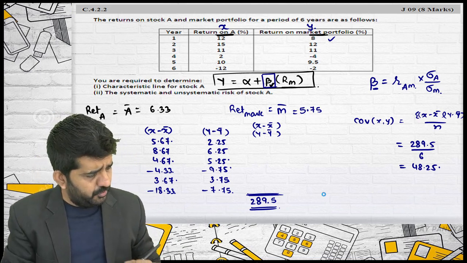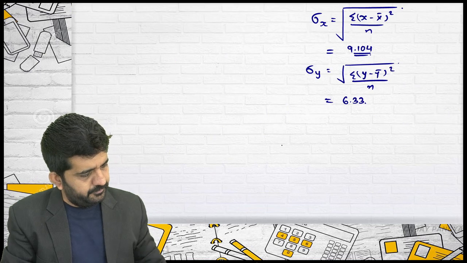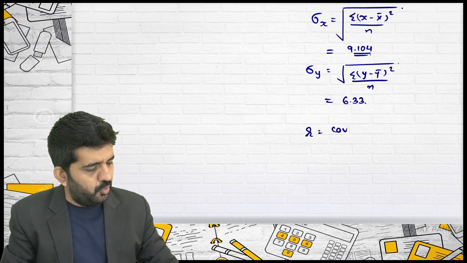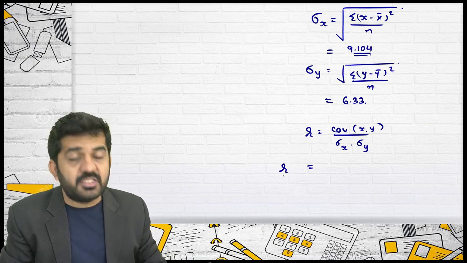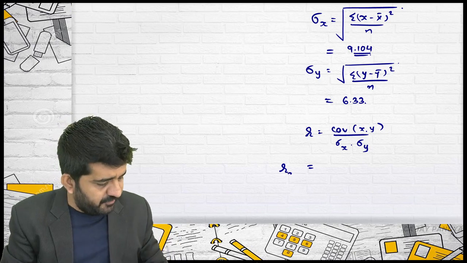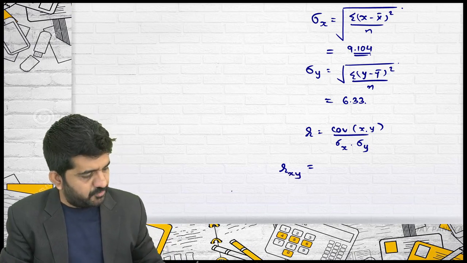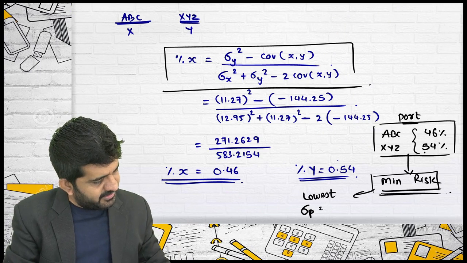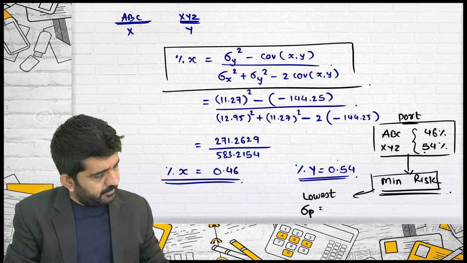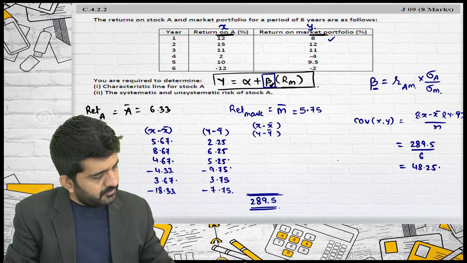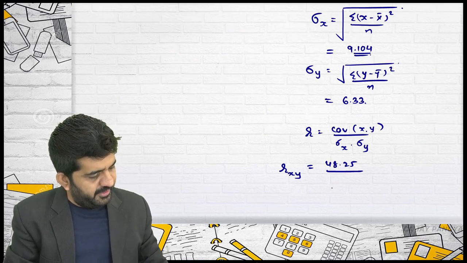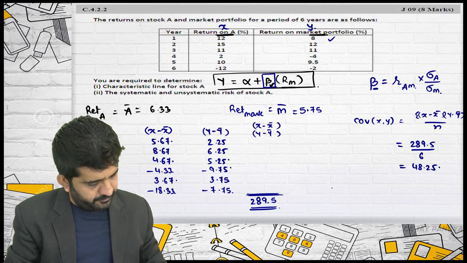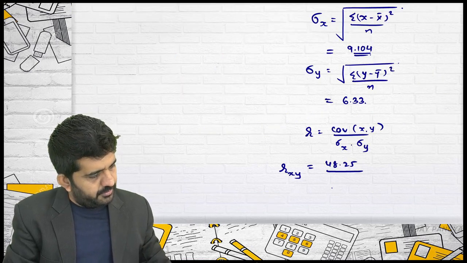R is equal to covariance between x and y divided by standard deviation of x divided by standard deviation of y. This is R between A and market. We have taken A as x and market as y. Covariance between x and y is 48.25 divided by standard deviation.